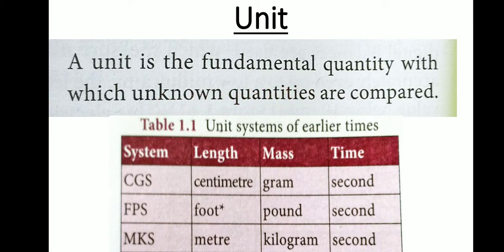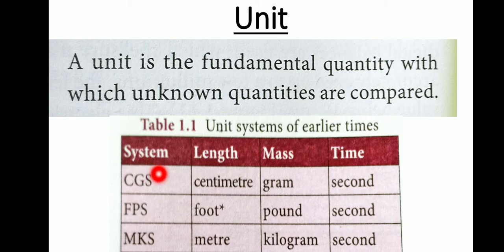Okay. Unit systems of earlier times. This table: fundamental quantities length, mass, time. CGS. What is the C, the G, and the S? C means centimeter, G means gram, S means second.